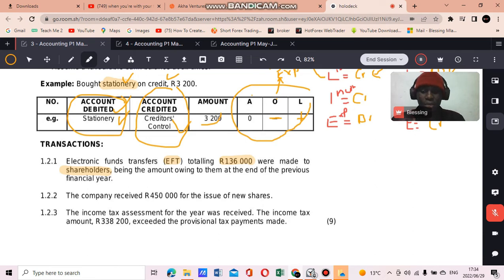They say it's the amount owing to them at the end of the previous financial year. So just like I said, the money we pay out to shareholders is through dividends, right? When we pay out dividends.